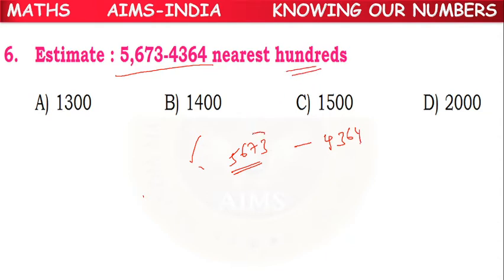So here, 673 lies between 600 and 700. What is the in-between number? 650 is the in-between number of 600 and 700. What about 673? It lies somewhere between 650 and 700.